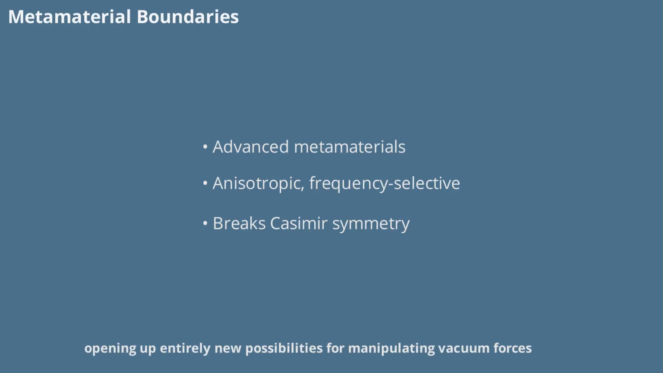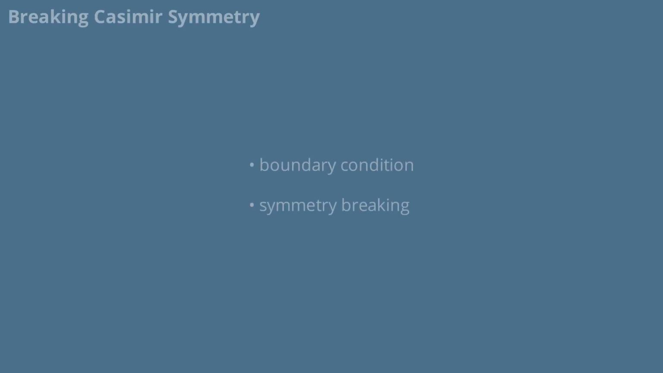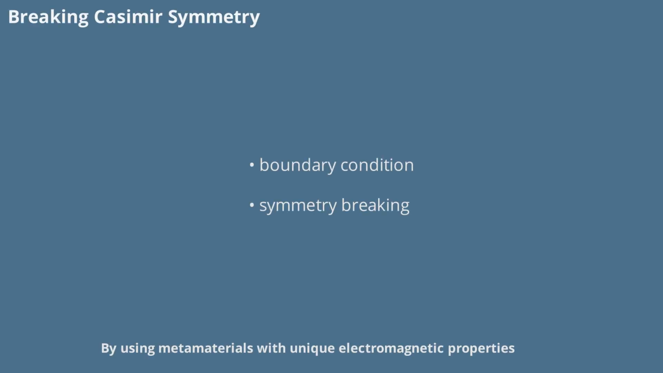for manipulating vacuum forces. Using metamaterials with unique electromagnetic properties, AEON-CASIMIR cavities achieve boundary conditions that are impossible with conventional materials. For example, the electric and magnetic field components at the wall do not vanish as they would in standard setups. This deliberate breaking of symmetry is what allows the system to generate directional vacuum stress, a critical ingredient for effective propulsion and field manipulation.